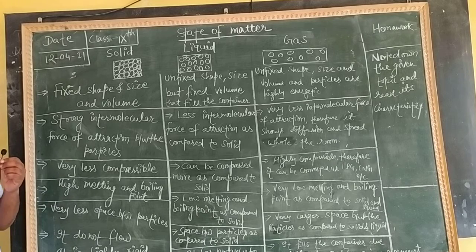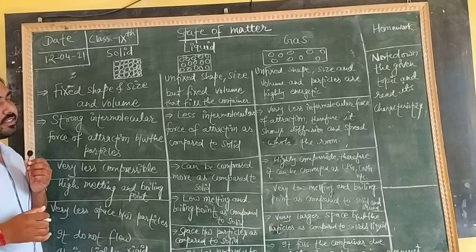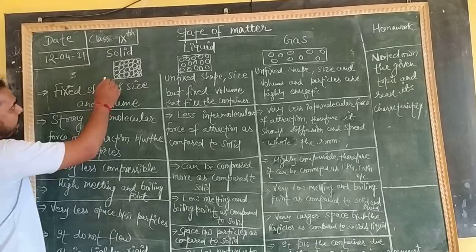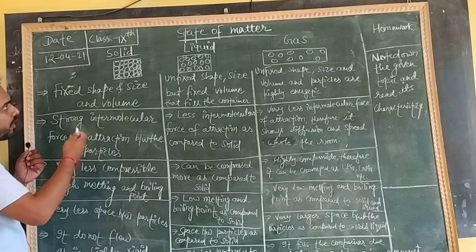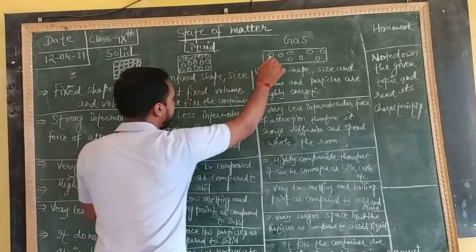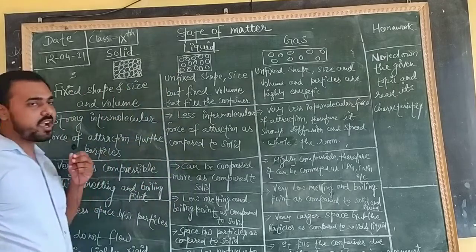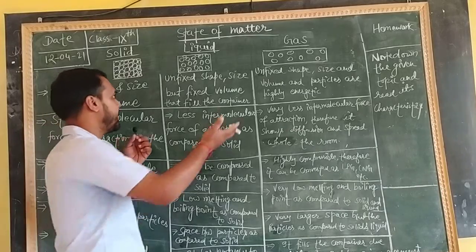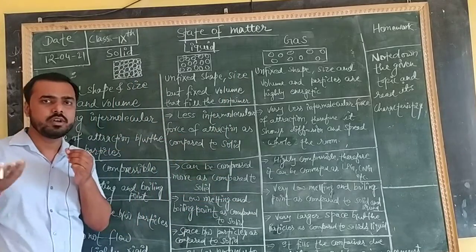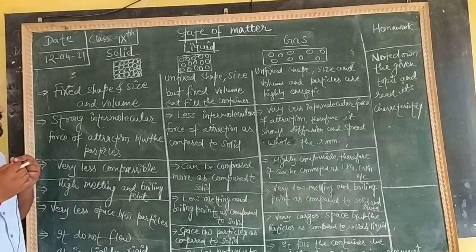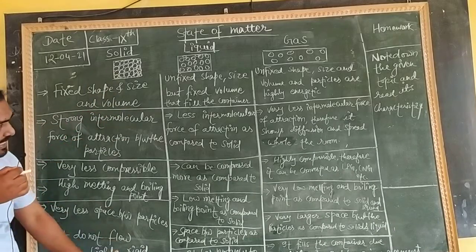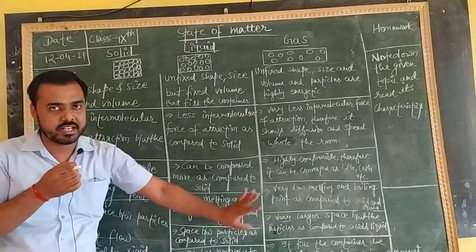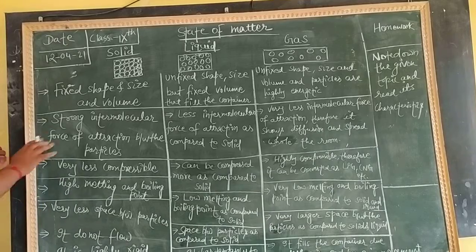We came to know 3 basic states of matter, and these 3 basic states are as follows: solid, liquid and gas. I have already told you about solid, that is hard, simply; liquid, that has a tendency to flow; and gas, that spreads all over the room easily. Here I have written the characteristics of all these 3 states of matter. So we start with all these 3.